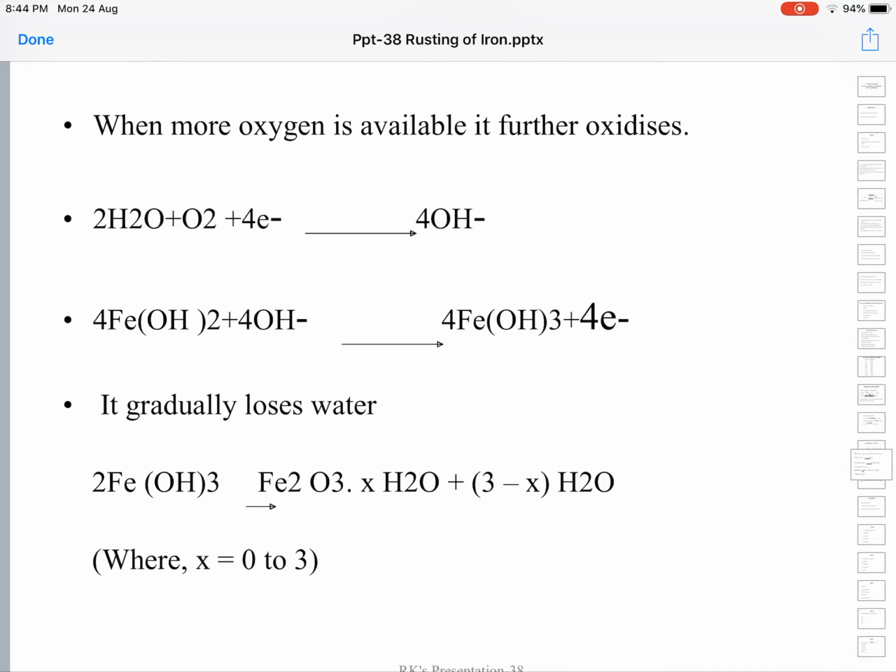This ferric hydroxide gradually loses water, giving rise to Fe2O3·xH2O. This Fe2O3·xH2O is called rust. It is a form of ferric hydroxide. Fe2O3·xH2O is actually the formula of rust, where x varies from 0 to 3.